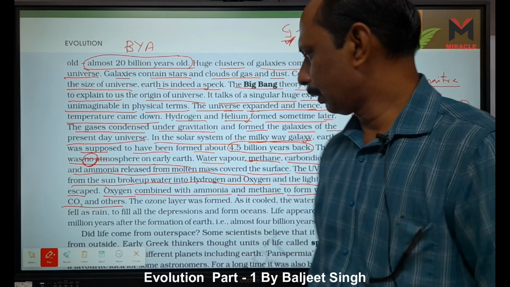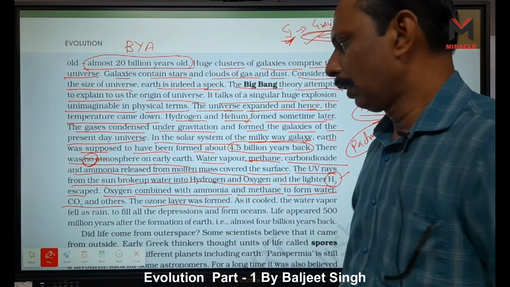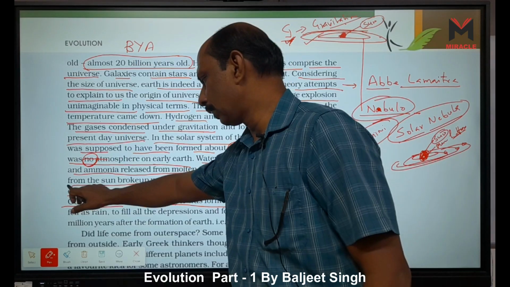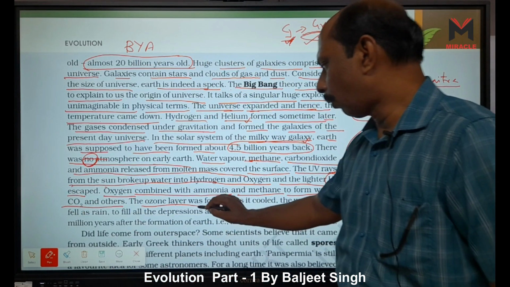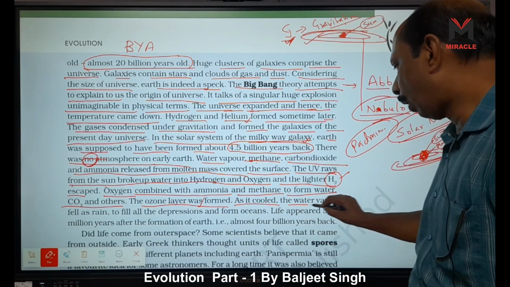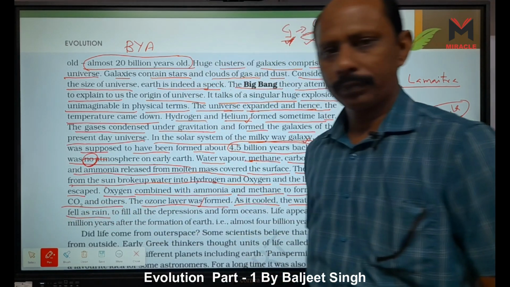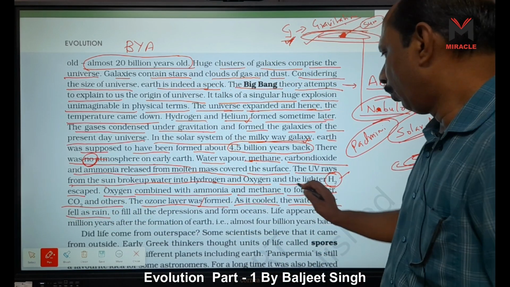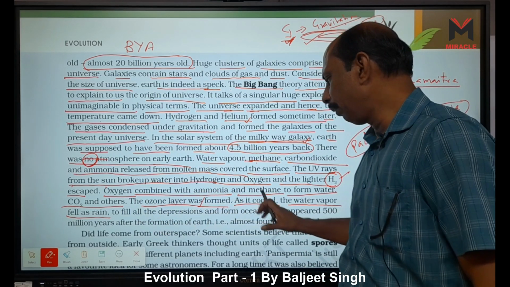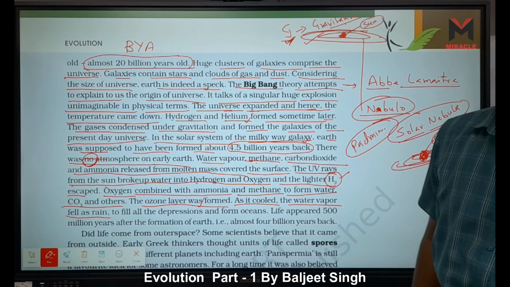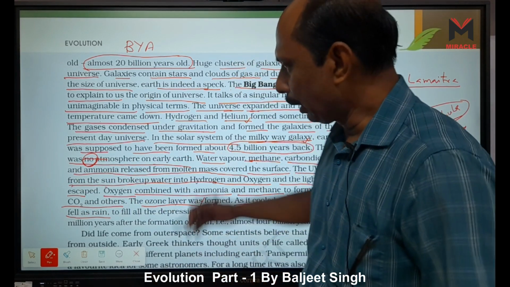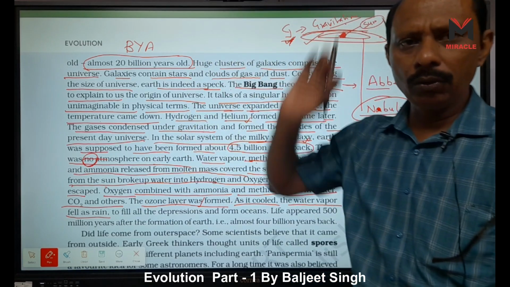The ozone layer was formed because oxygen is there, which came from the water molecule, right? This oxygen forms the ozone layer. When the ozone layer is formed, then as it cooled, the water vapor fell as rain. How do water vapors come from here? When oxygen combined with ammonia and methane, then water is formed. Once more water is formed. Earlier, water was broken up by ultraviolet rays, and then hydrogen, which is lighter, escaped into the universe. Only oxygen is there.